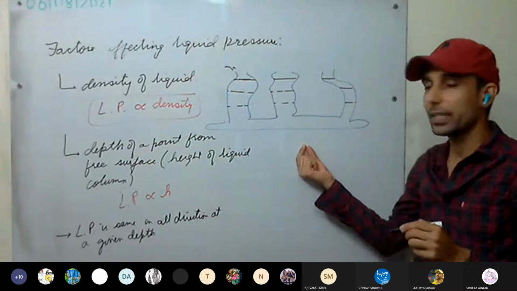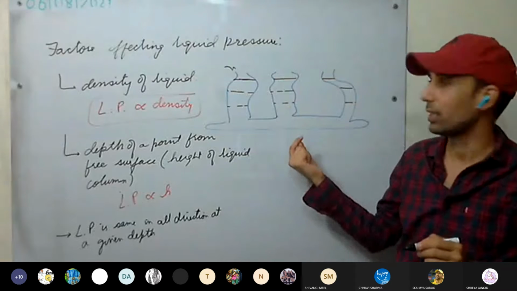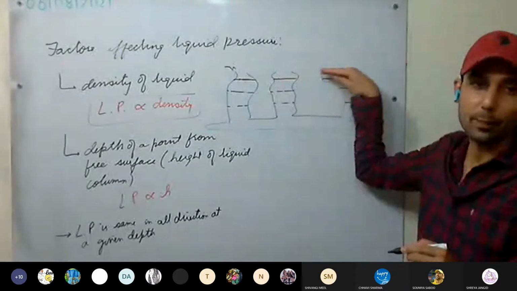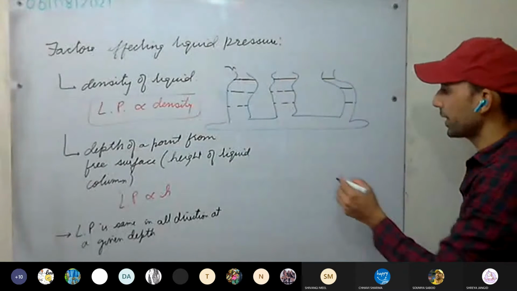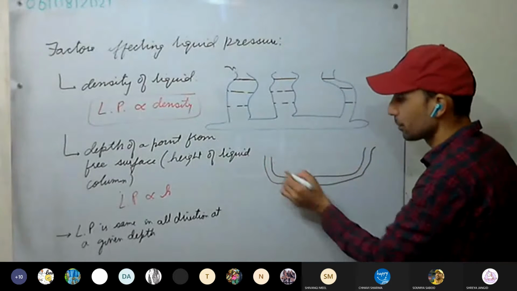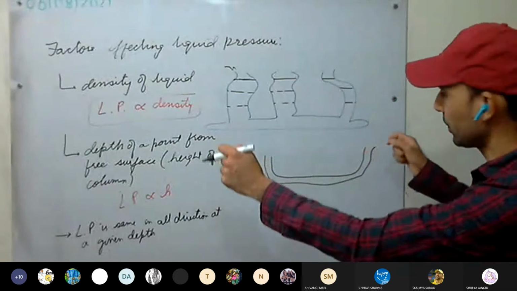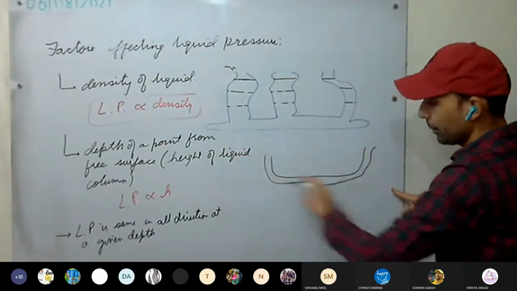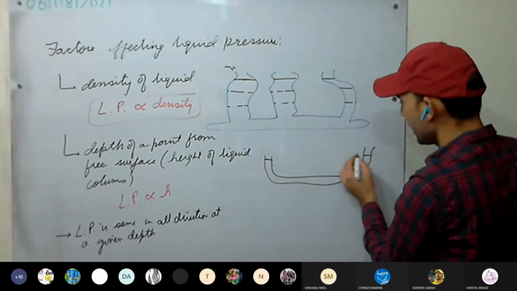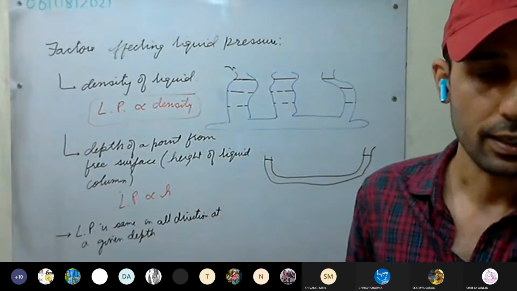So what can we say? Liquid seeks its own level. That is, in all the containers, it will be filled up to the same level. We have used this many times for leveling things. A pipe we have used for leveling because liquid seeks its own level. We fill water, and then this point and this point will be at the same level, bringing two points to the same height.